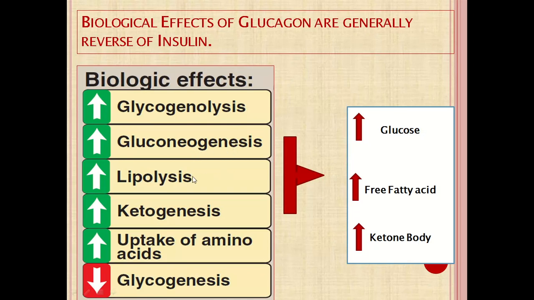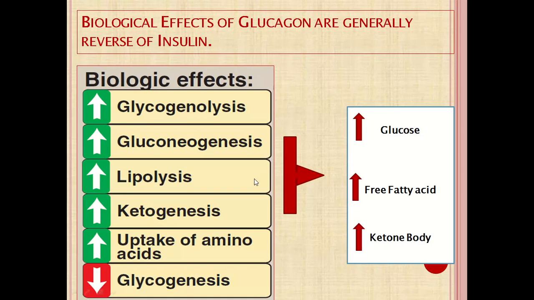It also increases lipolysis and ketogenesis, along with decreasing glycogenesis, so decreasing the utilization of glucose. So the basic purpose of glucagon is to increase the blood glucose level, along with increasing free fatty acids and ketone bodies.